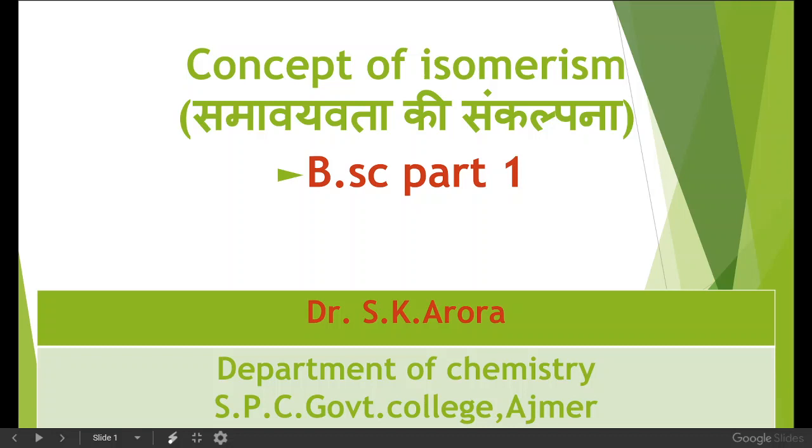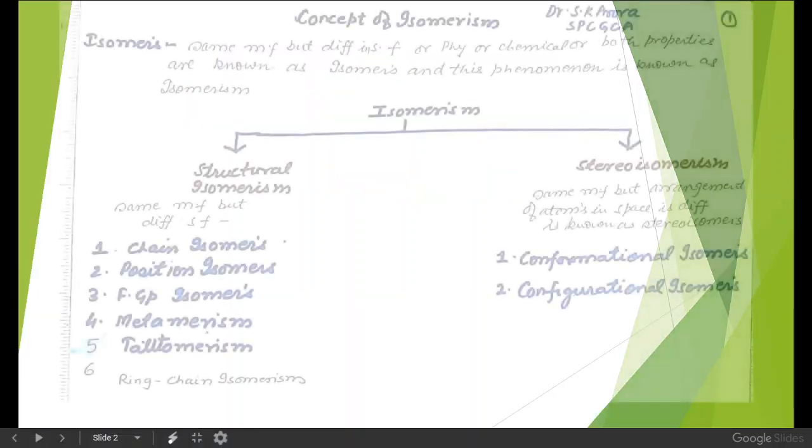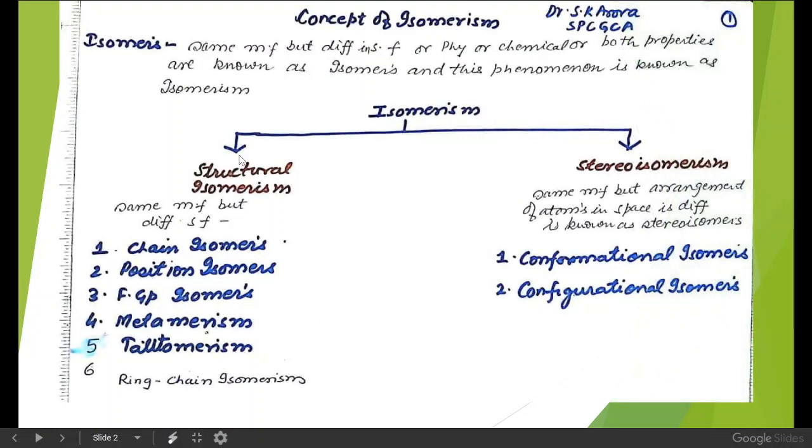Good morning. Today we will deal with the concept of isomerism. Now, what are isomers? Those organic compounds which have the same molecular formula but different structural formula, or we can say a difference in their physical or chemical or both properties, are known as isomers, and this phenomenon is known as isomerism. Basically, isomerism is of two types. One is structural isomerism and another is stereoisomerism.